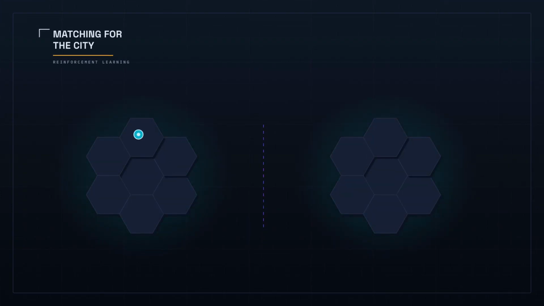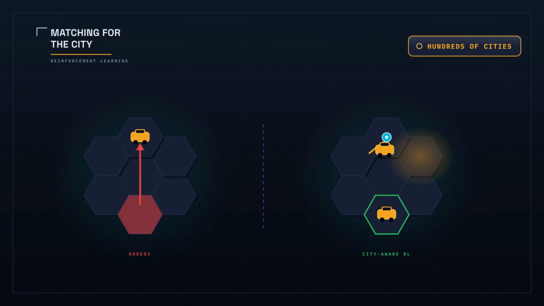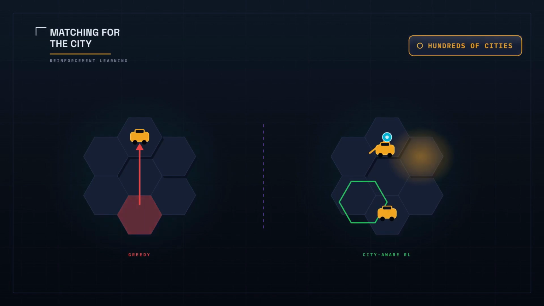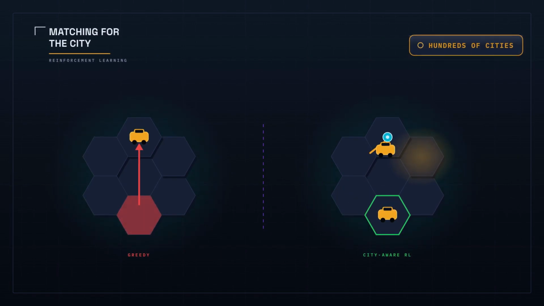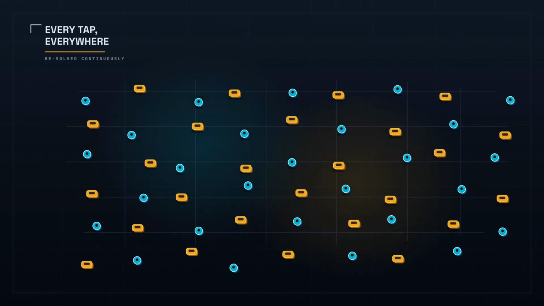A match that looks best for you right now can strand a neighborhood a minute later by pulling its last car away. Uber learned to match for the city's future, not just this instant, using reinforcement learning that weighs where every car will be needed next. It runs in hundreds of cities, and it measurably raised driver earnings while cutting the times riders give up and cancel. All of this for every tap, everywhere, always.